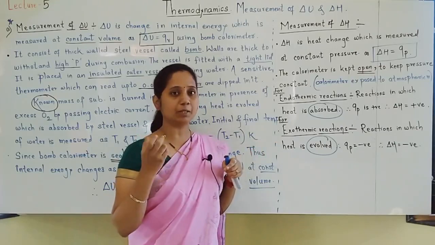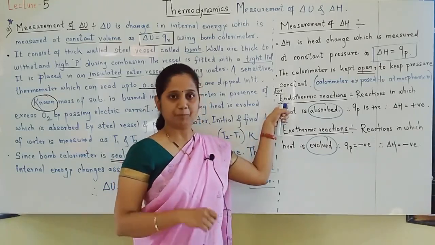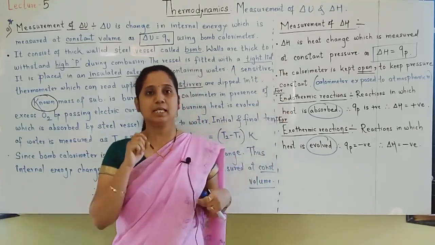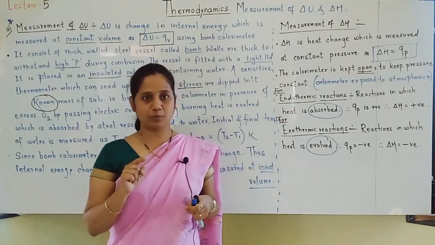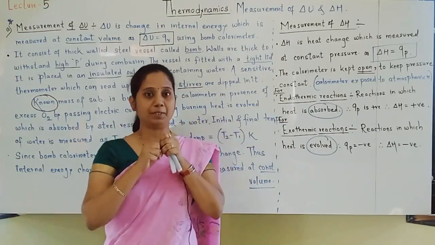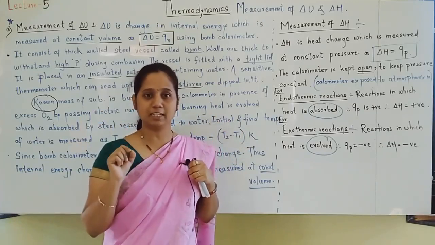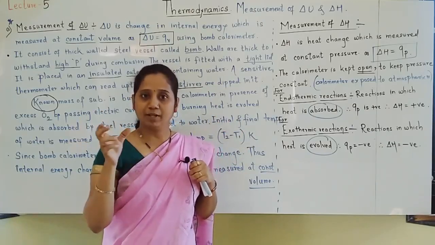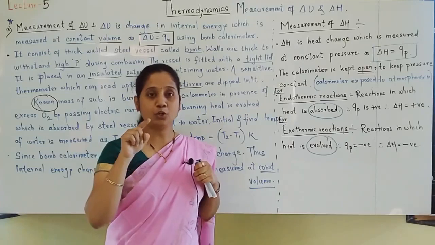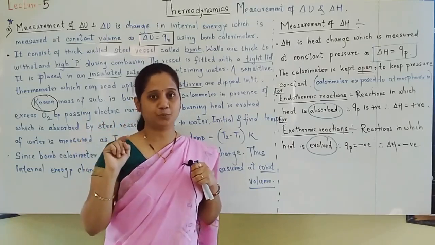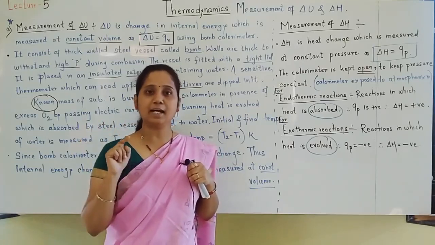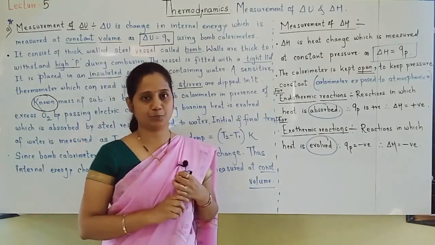But if endothermic reactions are taking place, endothermic means what, students? The reactions in which heat is absorbed. Those types of reactions are called endothermic reactions. Whenever heat is absorbed, Q will be positive, and that's why delta H will also be positive.